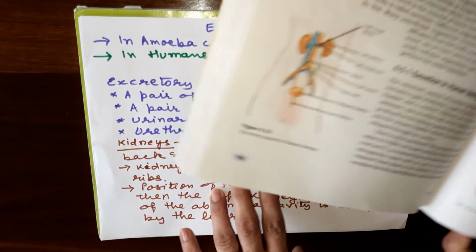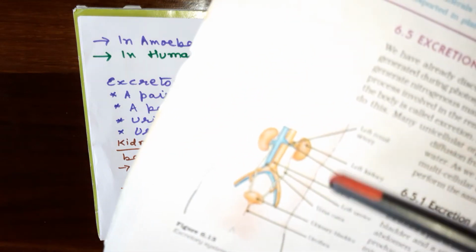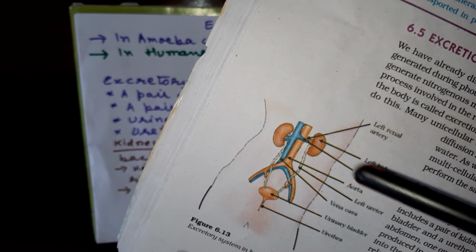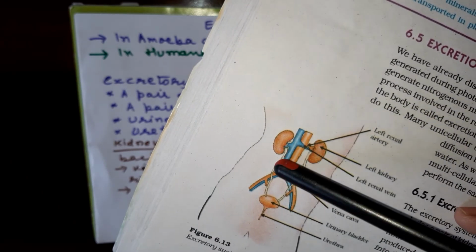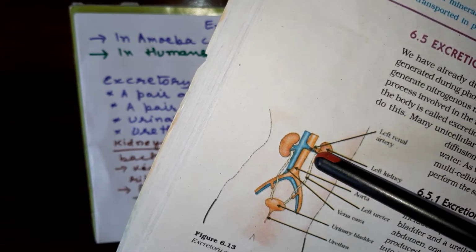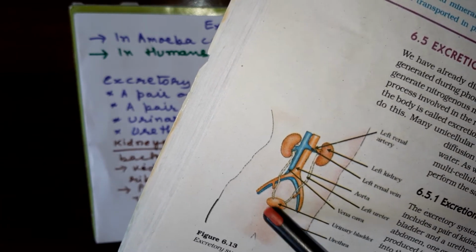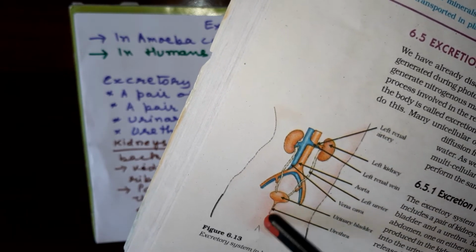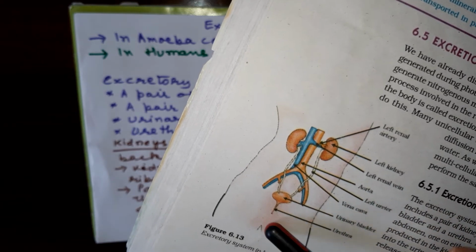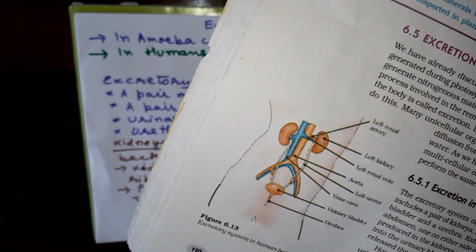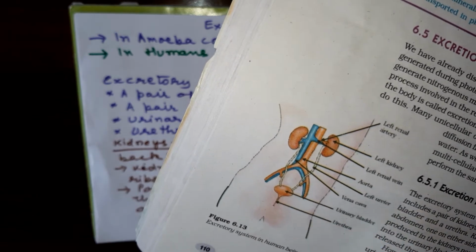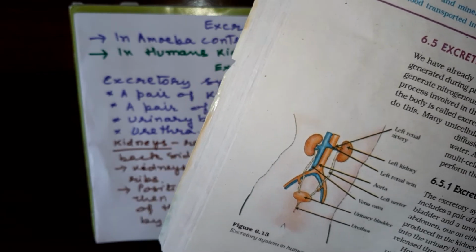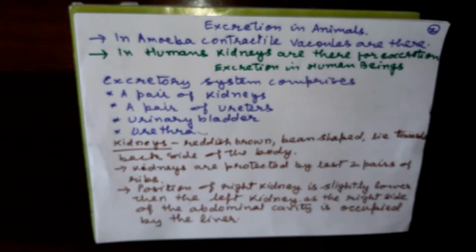Here you can see that 2 kidneys are there, bean shaped. You can see the 2 kidneys, and then you see this thin tubule, that is the ureter. Then here a crop type, that is the urinary bladder, and then the urethra, that is a thin tubule opening outside. So this diagram you have to learn, a well labeled diagram. This is given in the textbook. From the textbook only you have to learn. So keep in mind this figure.